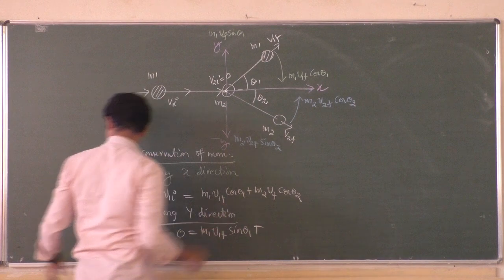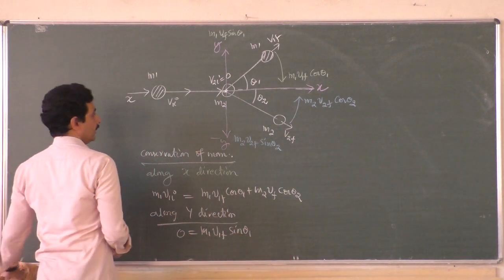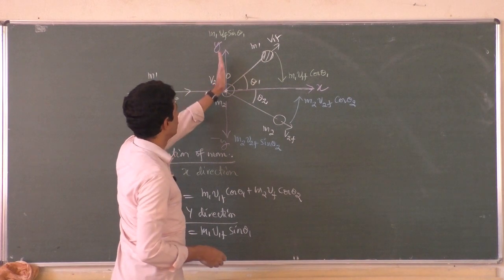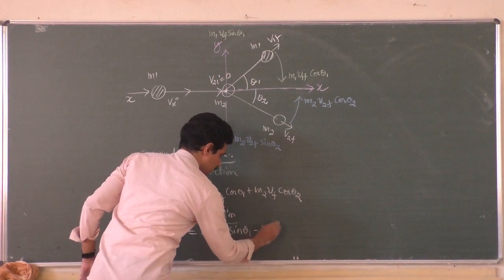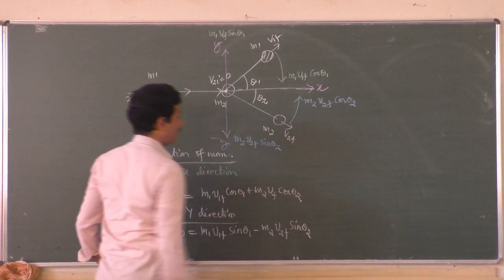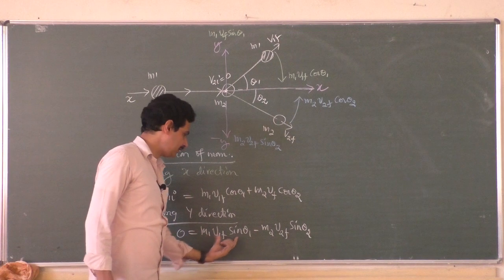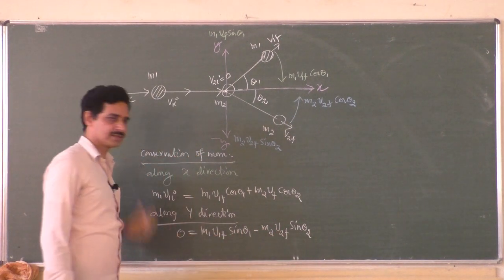Now it cannot be plus, it should be minus because it is along minus y-axis. Am I right? This particle moves along plus y-axis, this is along minus y-axis, so minus m2 v2f sin theta 2. So this momentum and this momentum will be equal, and when they cancel each other, you will get 0.